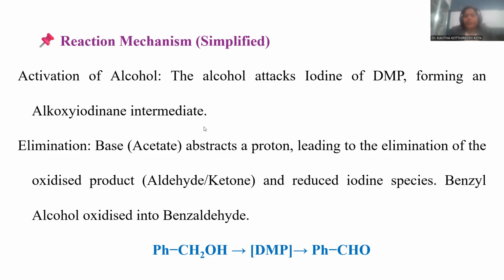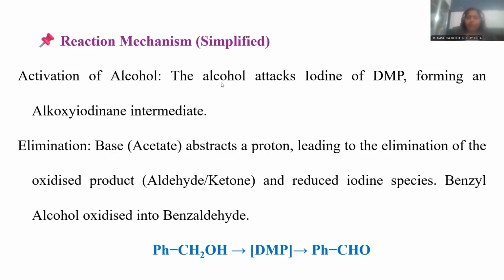Alkoxyiodinane intermediate will be generated by replacement of the acetate moiety with this alcoholic oxygen upon the iodine moiety. Later on, elimination is carried out, taking place by the removal of acetic acid as one of the products. Whichever oxygen to iodine bond is there, that is back polarized, and either aldehyde or ketone formation takes place, and again an acetate moiety is removed.